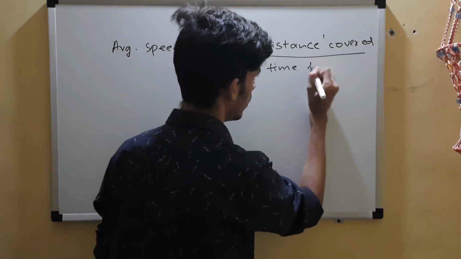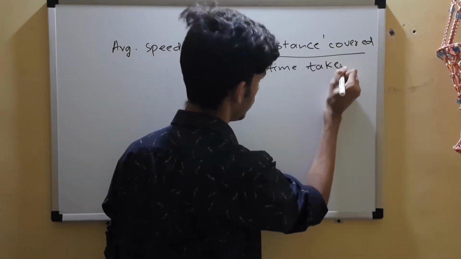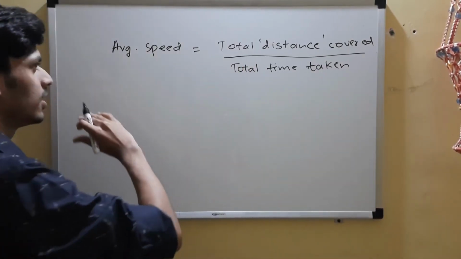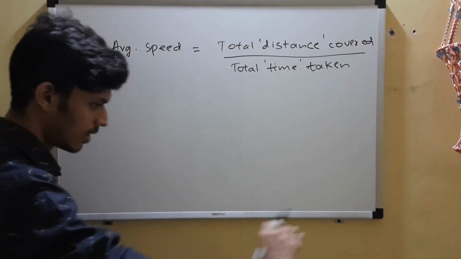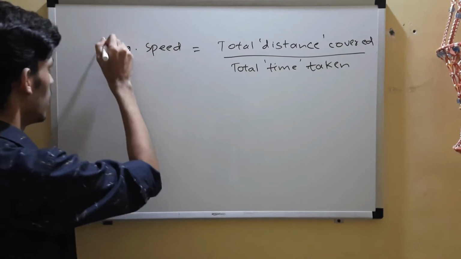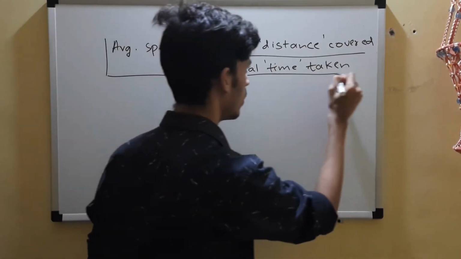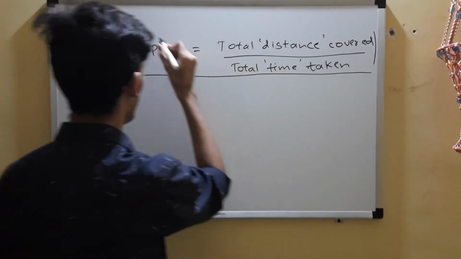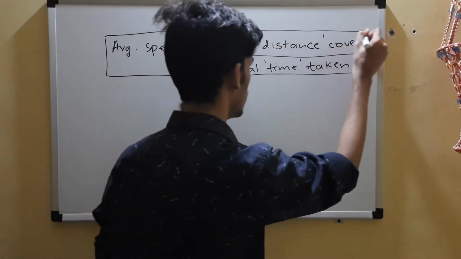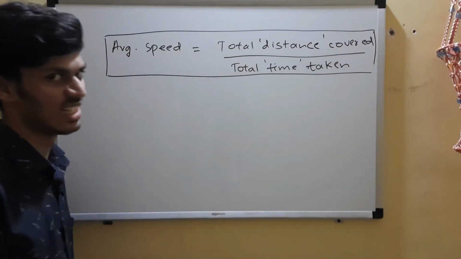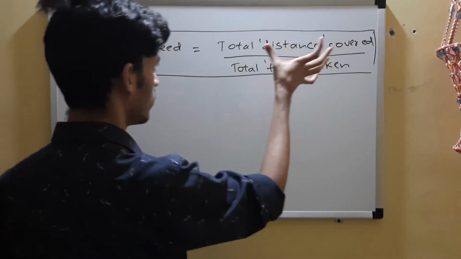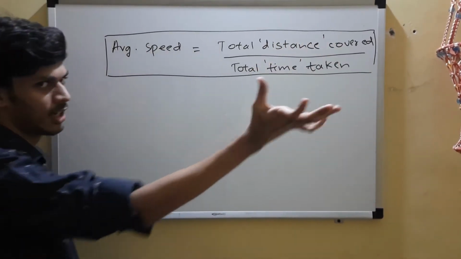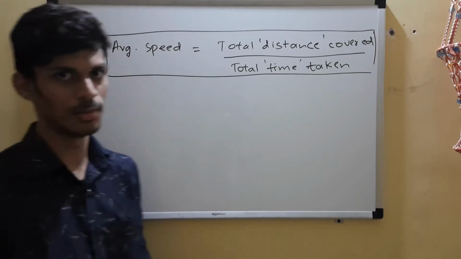You would have learned it as distance upon time. Since it's the average, it's over a complete interval, so you take the total distance traveled over that complete interval and divide by the total time taken. So this is how average speed is defined. By nature, it's a scalar. Since distance is a scalar and time is a scalar, average speed will be a scalar.